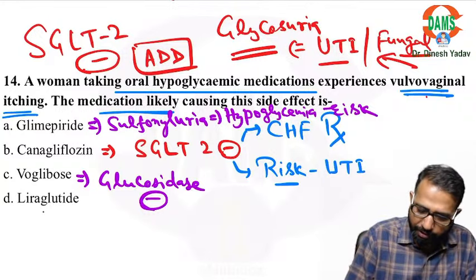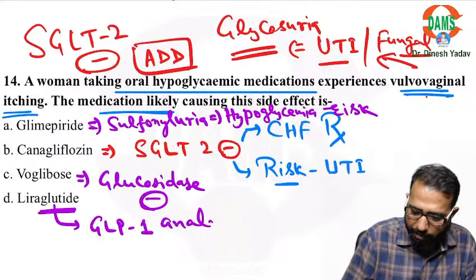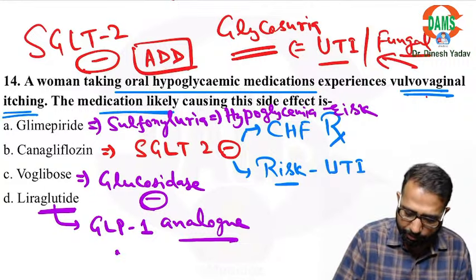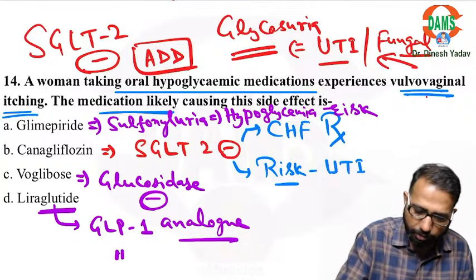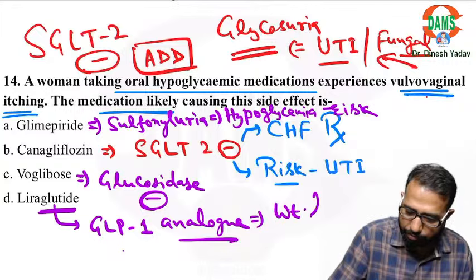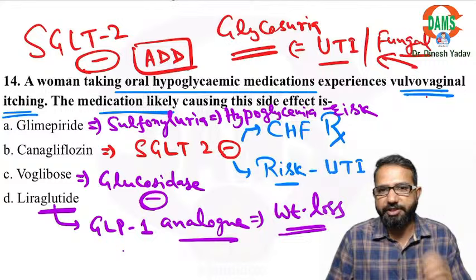But this is important: liraglutide, a GLP-1, glucagon-like peptide-1 analog. Because of this, it will slow the gastric emptying, and that's why it will cause weight loss. So it is approved as anti-obesity.